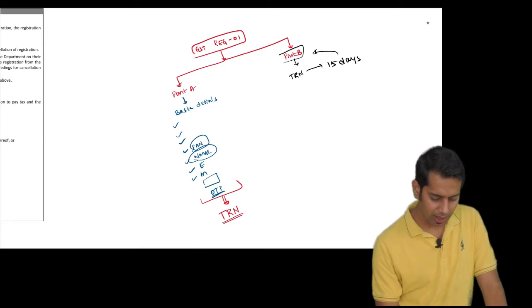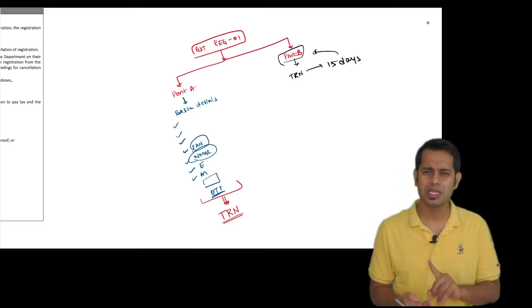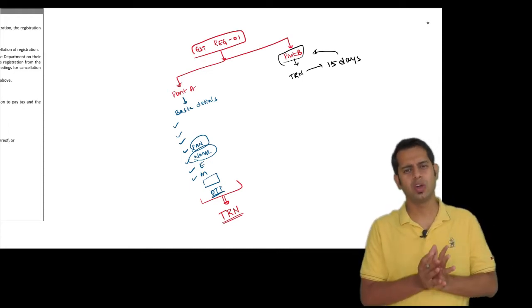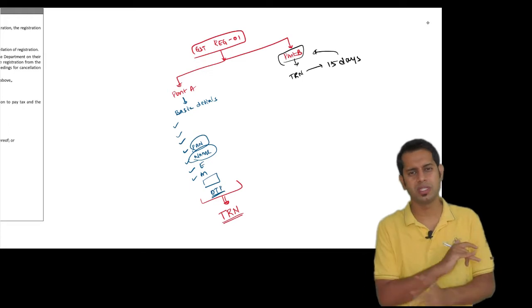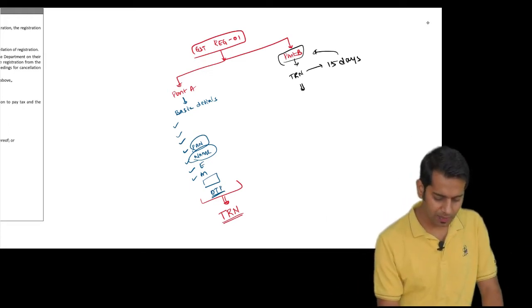If you see, in part A, you have not told the name of the business, the type of business which you want to do, the actual location of your place of business, or who is the owner of the business. No such details are given by you. All those details will be given in this part B.